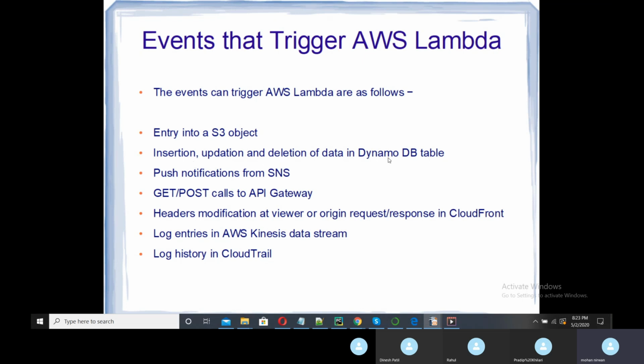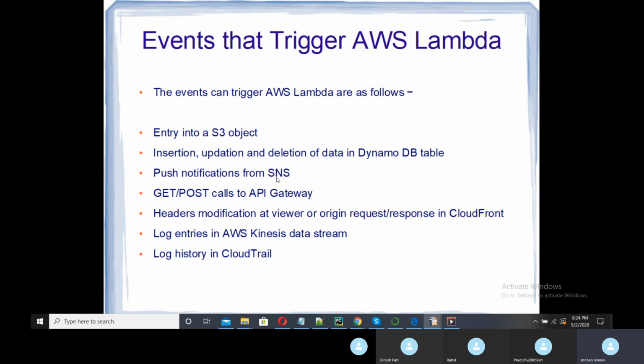DynamoDB is like a NoSQL type database where you can store your data as an object. So in case of an insertion, updation and deletion in your DynamoDB, your AWS Lambda will be triggered.